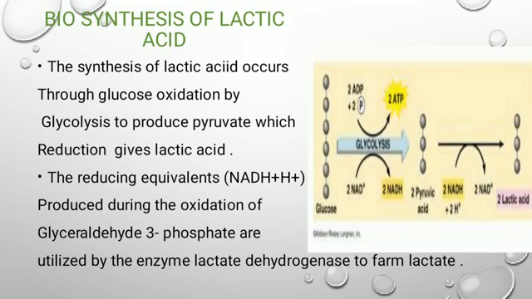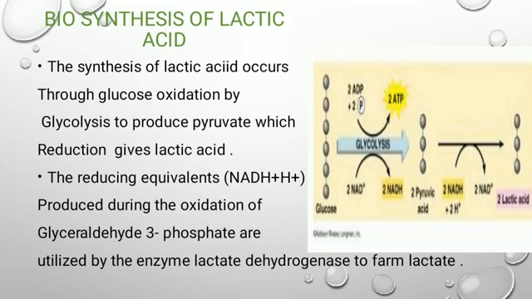In glycolysis, two molecules of ATP are formed from ADP plus two phosphates. In this reaction NAD plus is reduced to form two NADH. Then pyruvate is acted on by the enzyme lactate dehydrogenase to form lactate.